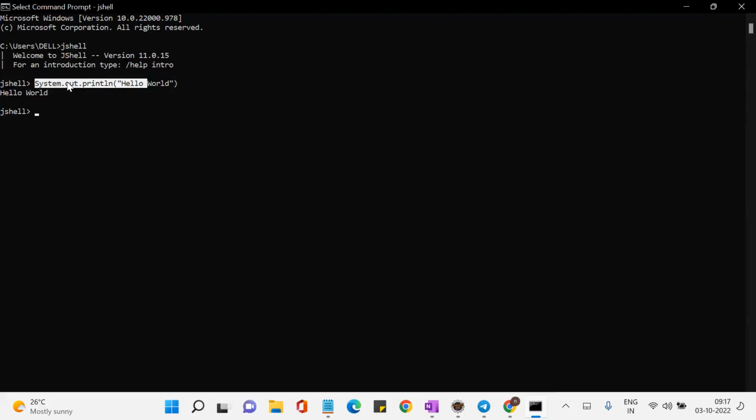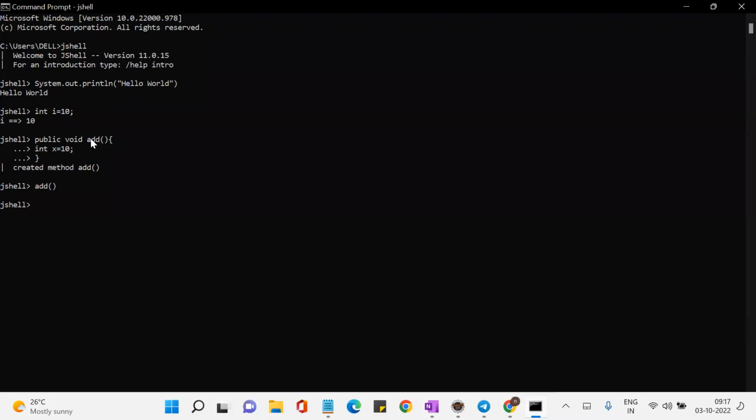Now System.out.println, can I call that a snippet? It's a Java statement, right? The Java code that you write. int i = 10, can I call this a snippet? Yes, any Java code. Even if I am writing a method, public void add, int x = 10, close bracket. See, I have declared the method. Now if I want to call this method, I can call it. So every Java statement in JShell is called a snippet.